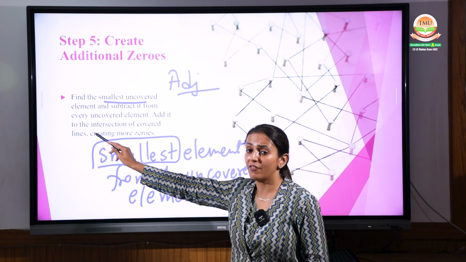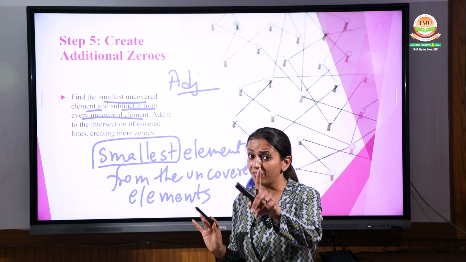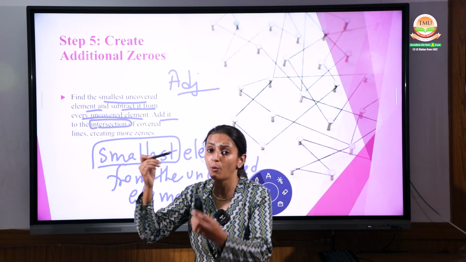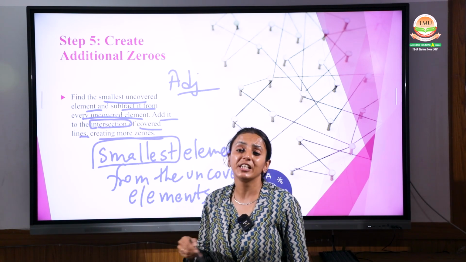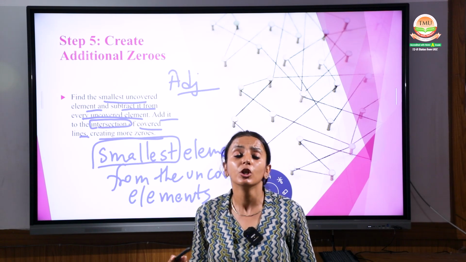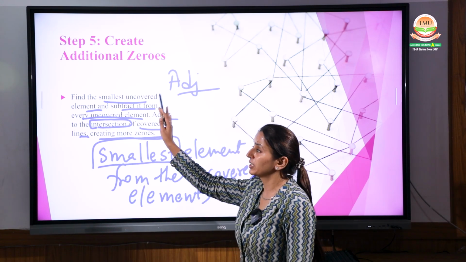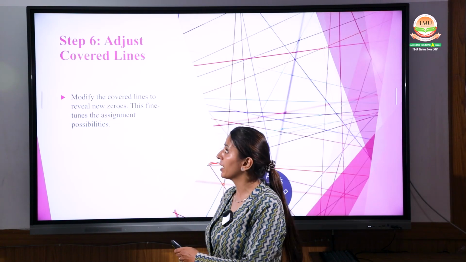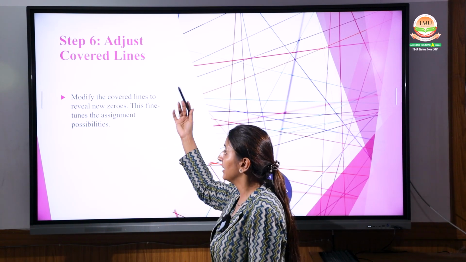Find the smallest uncovered element, subtract it from the uncovered elements only, and add it to the intersection points. This covers the lines, creating more and more zeros. Why are we creating more zeros? To make the number of lines equal to n. Hope step number 5 is clear. We have done 5 steps. Now coming to step number 6, adjusting the covered lines.